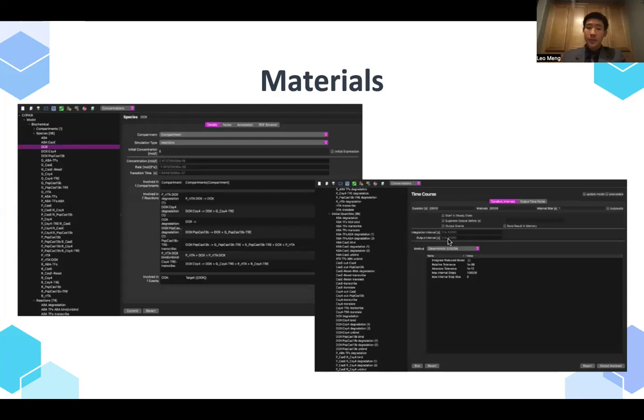As for my materials, the whole project was performed in silico, so I used Copasi, a biochemical simulation software, and on Copasi I was capable of initializing different species, setting up different reactions, defining global quantities, and eventually setting up time course trials, which allowed me to generate plots with respect to time.